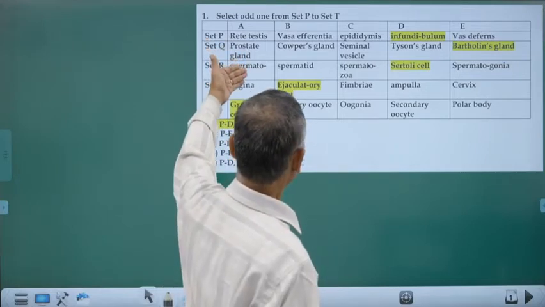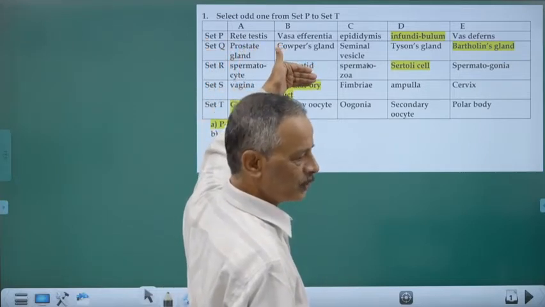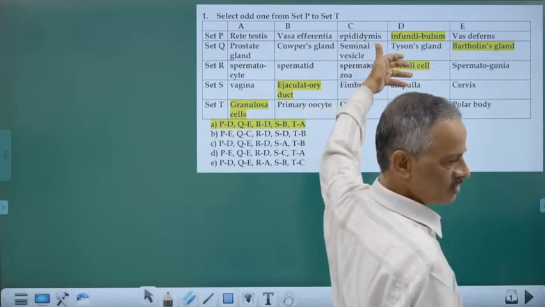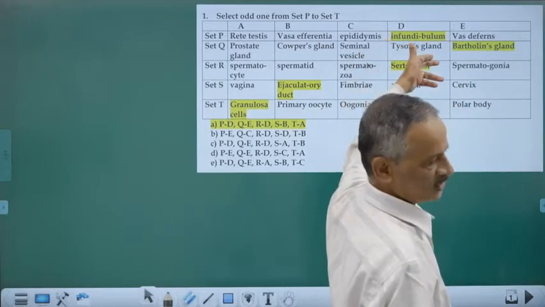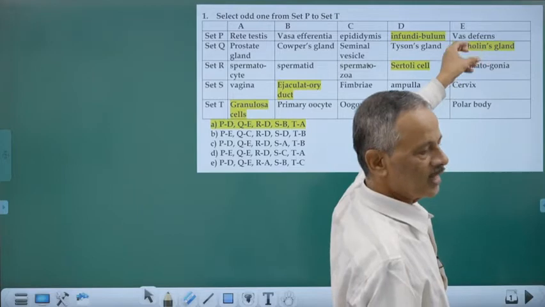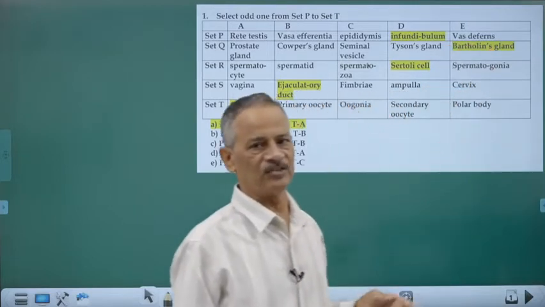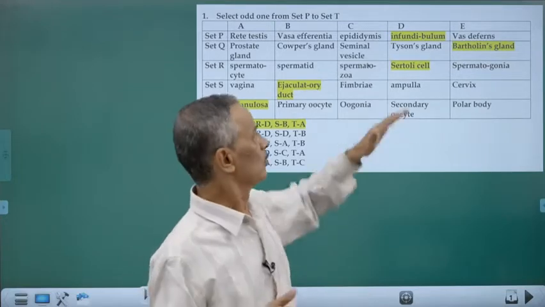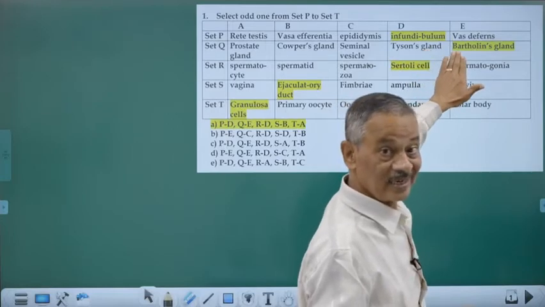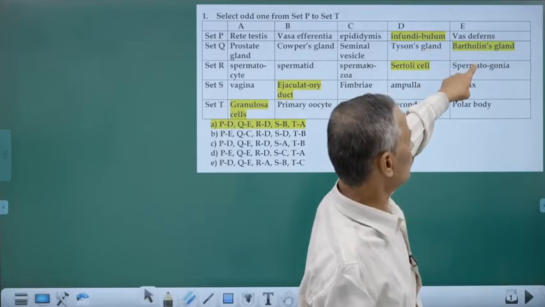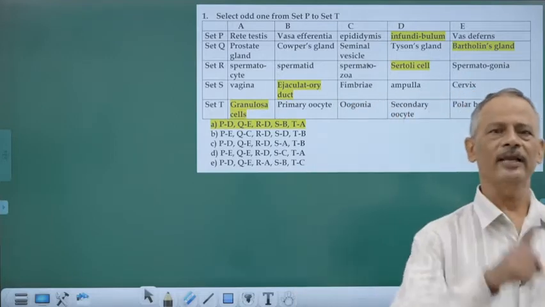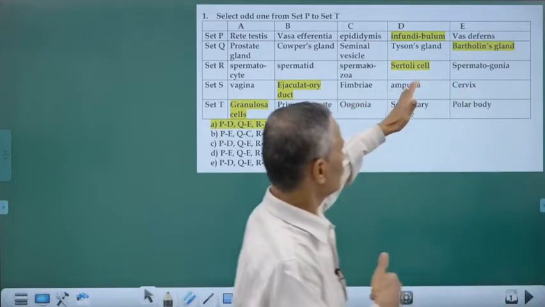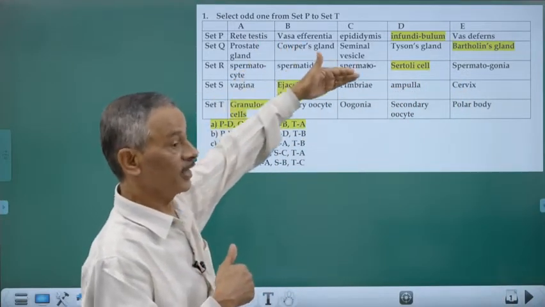Similarly, prostate gland, Cowper's gland. These are all accessory reproductive glands associated with the male reproductive system. Seminal vesicles, the largest gland, a pair of them. Glands of Tyson. This is not in our NCERT book. Glands of Tyson are present at the tip of the penis. They produce a secretion that forms what is called smegma. Glands of Tyson are present at the glans penis. Whereas Bartholin's gland is the only gland present in the female reproductive tract. All others are in the male reproductive tract. That is why we take it as the odd one.